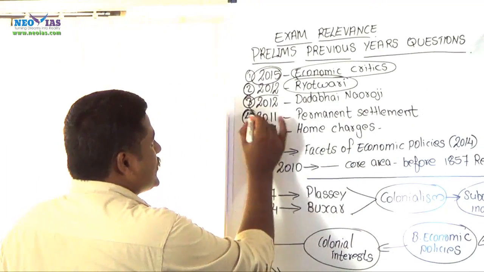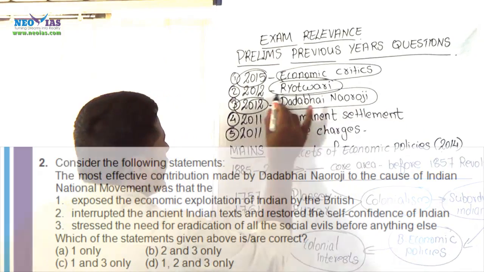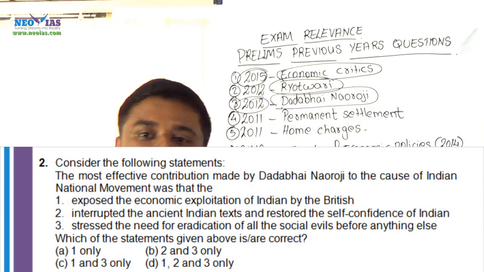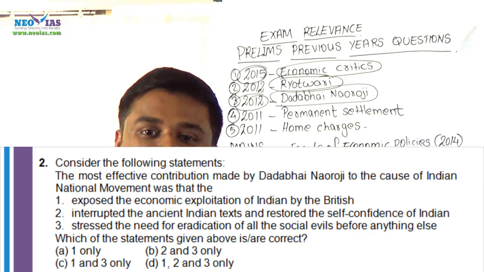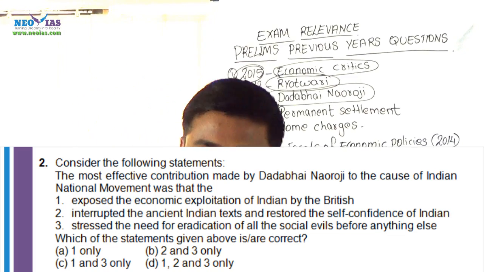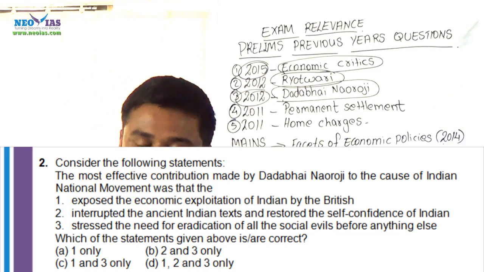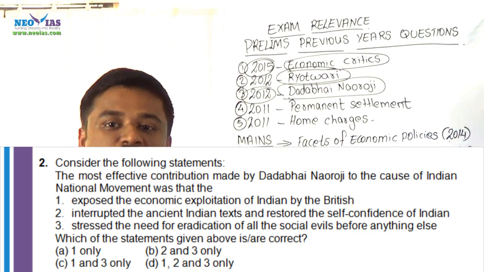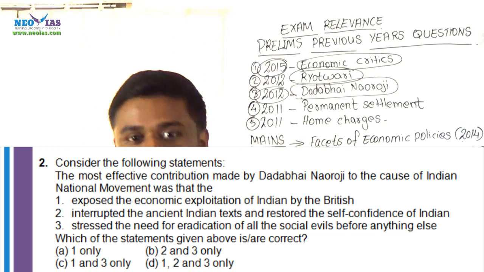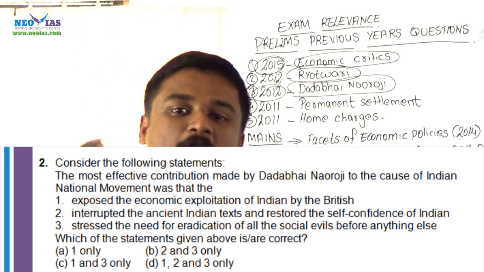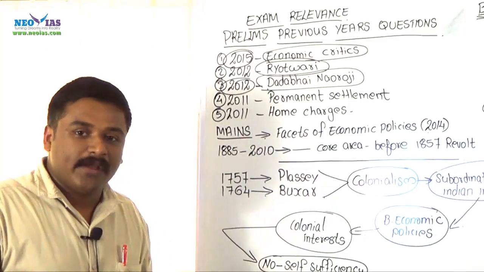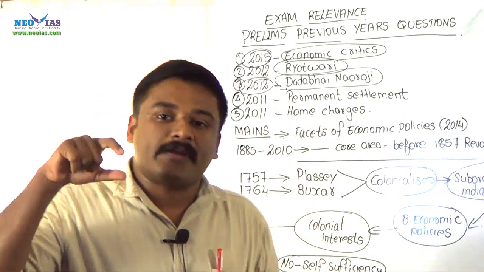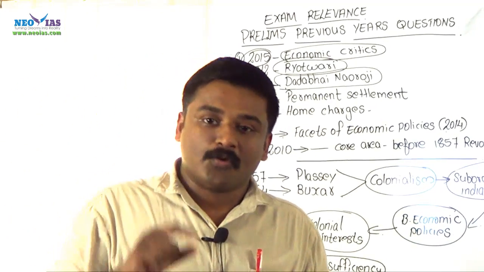Then there was another 2012 question regarding the biggest contribution of Dadabhai Naoroji, one of the earlier nationalist leaders of the Indian freedom struggle, a moderate leader, and of course his biggest contribution was the exposure of the exploitative economic policies of the British. So there was a question related to Dadabhai Naoroji and his economic criticism of colonial rule.